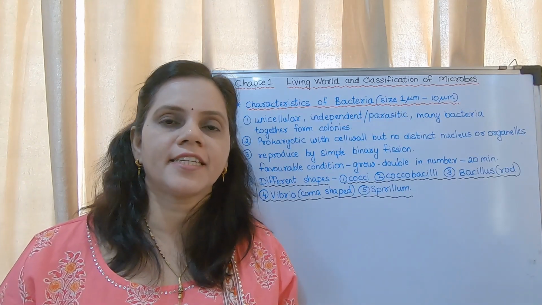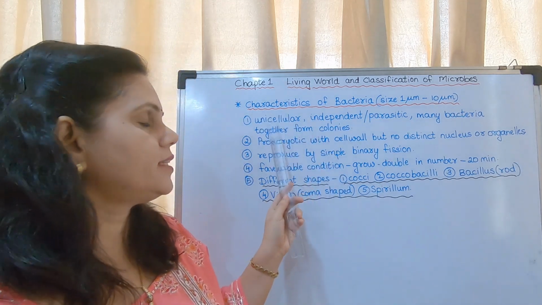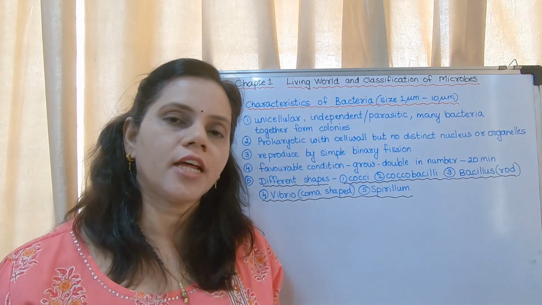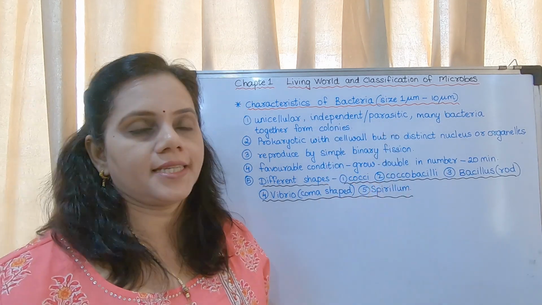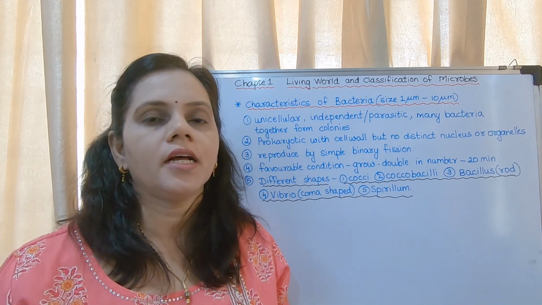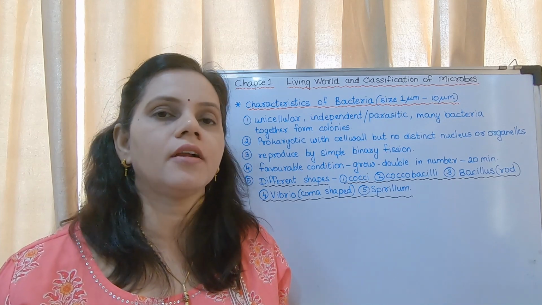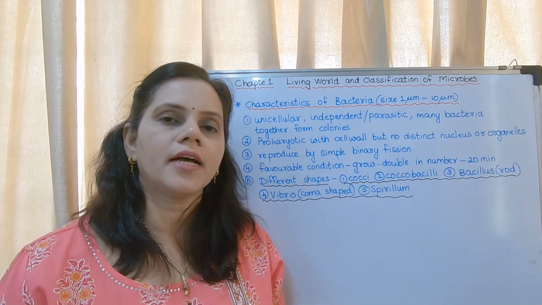So these are the characteristics of bacteria. We will see the characteristics. First one, they are unicellular. Unicellular means made up of only one cell. They are independent or parasitic. Independent means they live independently on any surfaces, in air, water, soil.